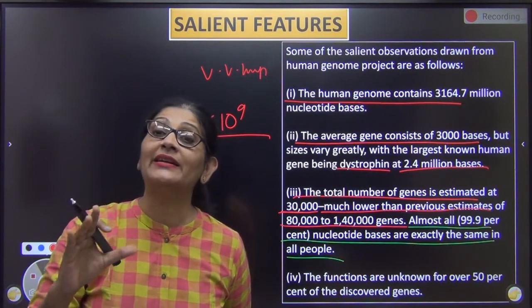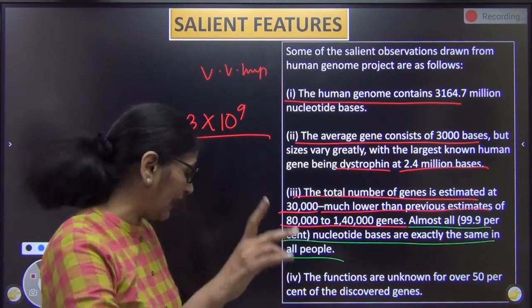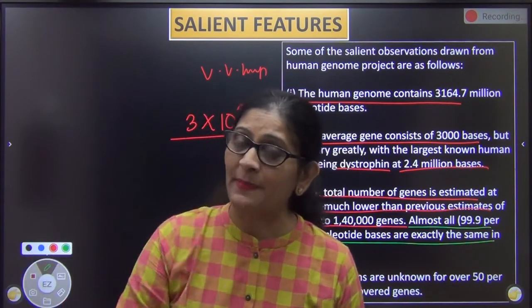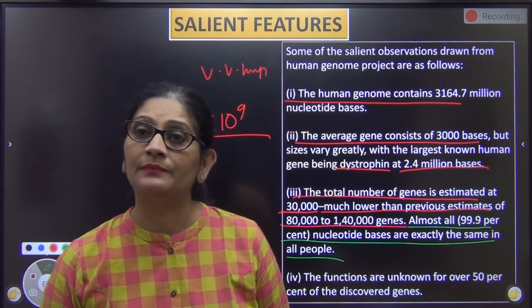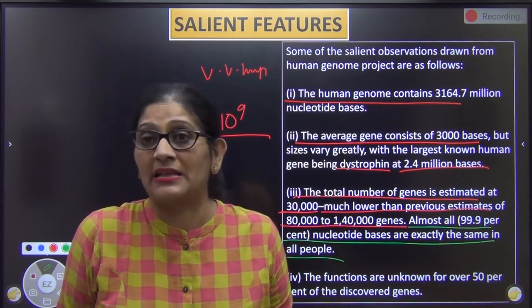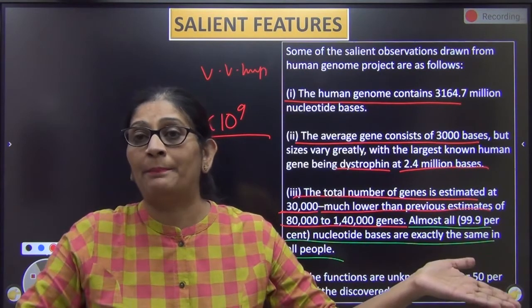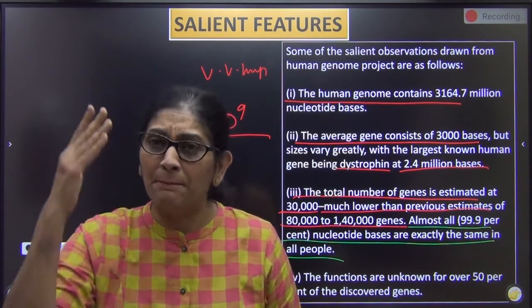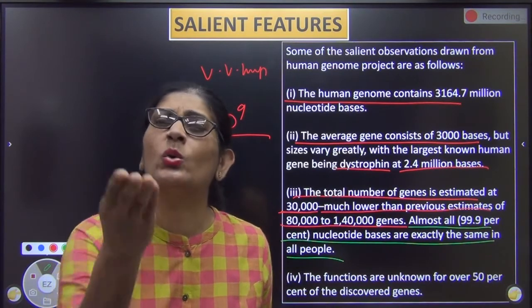99.9% of the nucleotide sequence is the same in everyone. I'll put it logically to you. How? You have a pancreas, I also have a pancreas, all of us have a pancreas, so obviously the gene that makes the pancreas is the same in all of us. You make pepsin, I also make pepsin. You make trypsin, I also make trypsin. Metabolically we are all identical. There are a few differences.